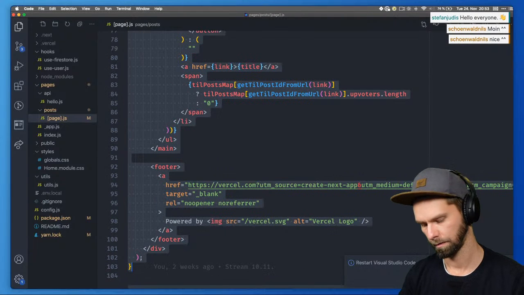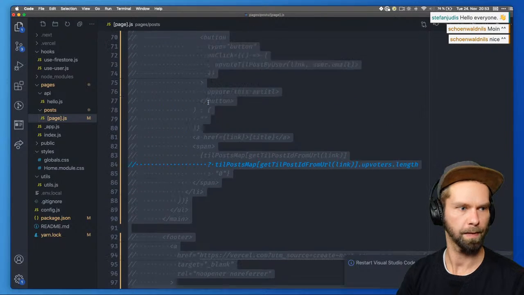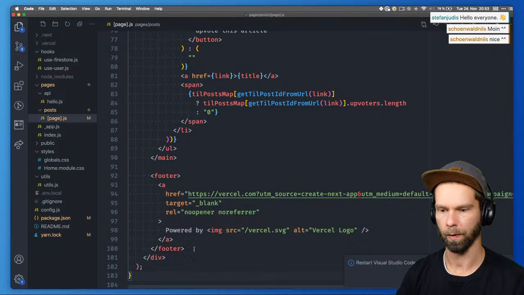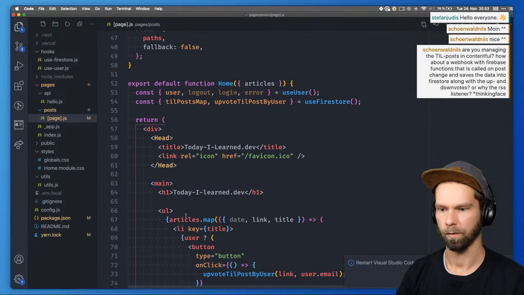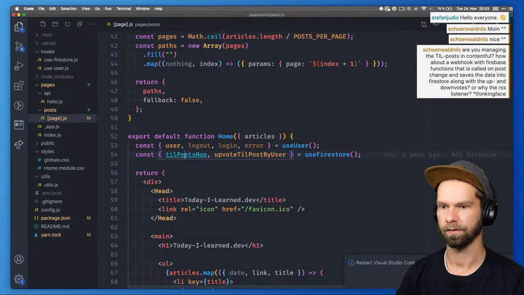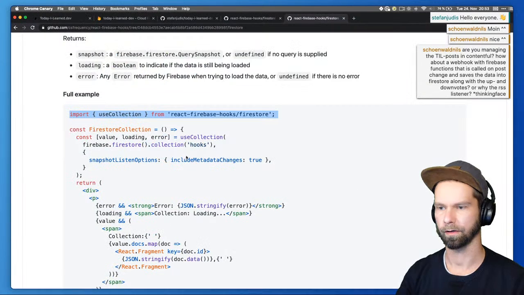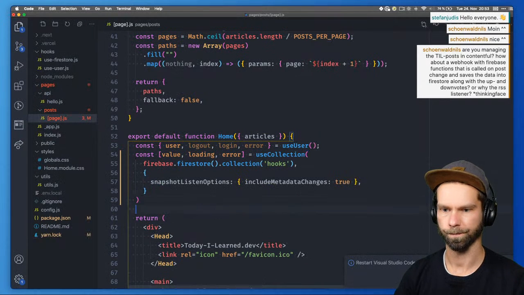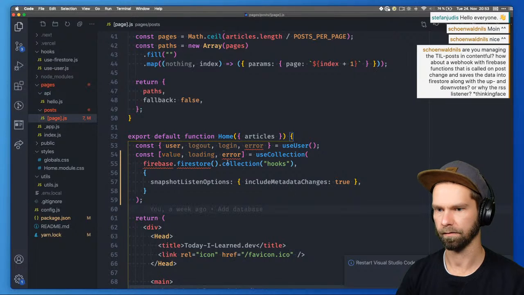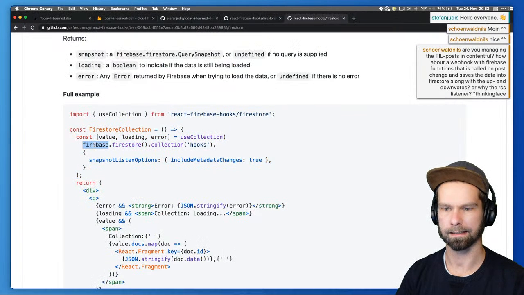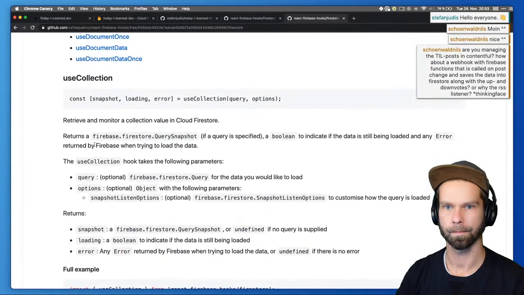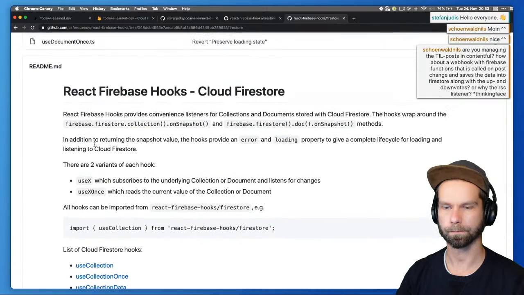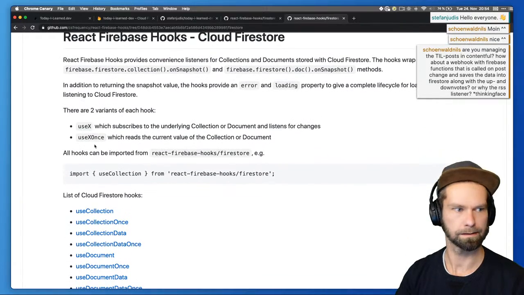So I'm gonna copy the whole thing, comment it out here, and let's see if we can implement the same thing a little bit quicker than we did before. So we're gonna keep these kinds of things, and instead of using this buddy here, I'm gonna go for this here. The question that I now have already is, where is this coming from? And I don't see it.